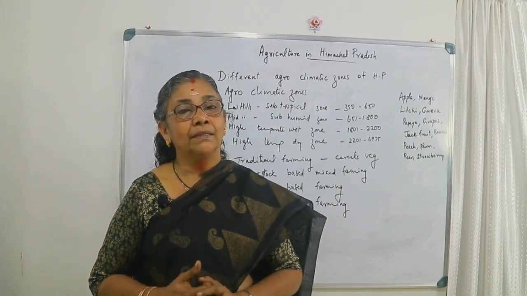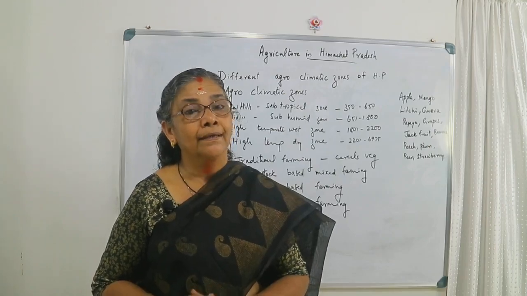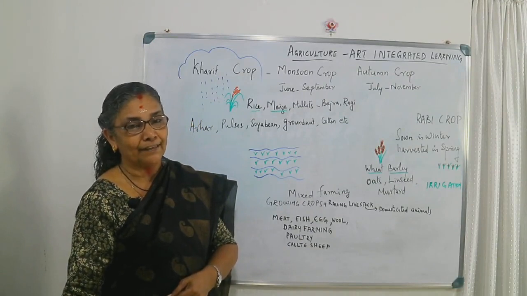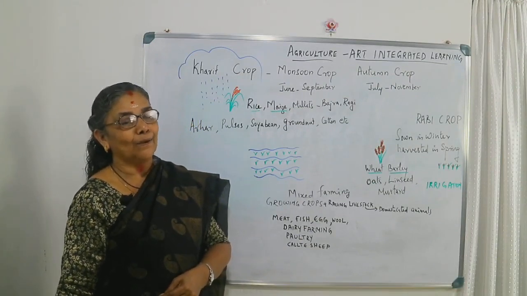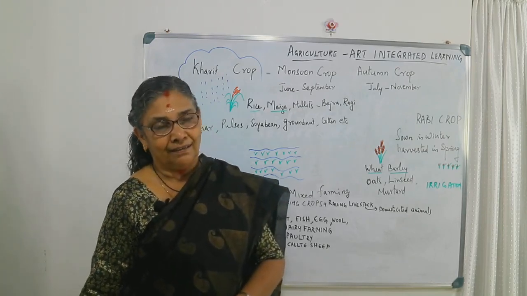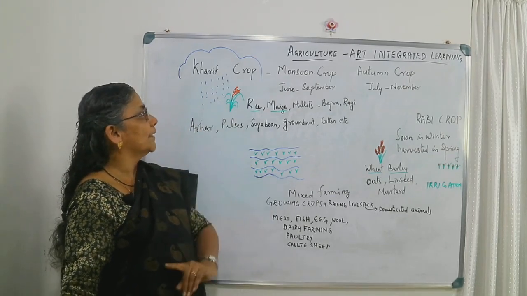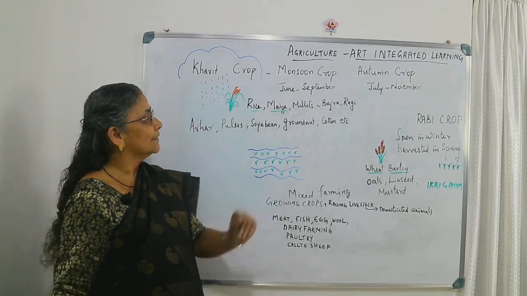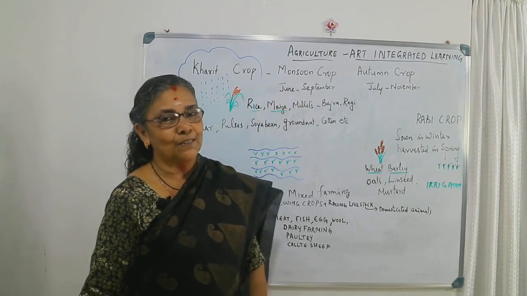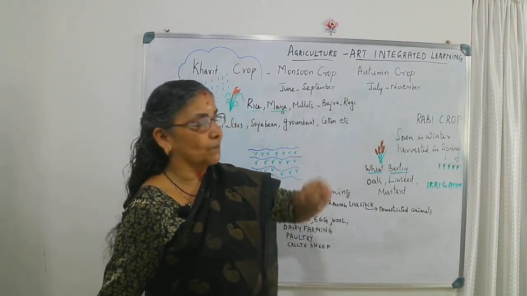So let us see the major forms of crops, that is Kharif crops and Rabi crops. There are several doubts about Kharif crops and Rabi crops, and I thought to take this up and connect it to Himachal Pradesh. What about the Kharif crops? These crops are also known as monsoon crops or autumn crops.